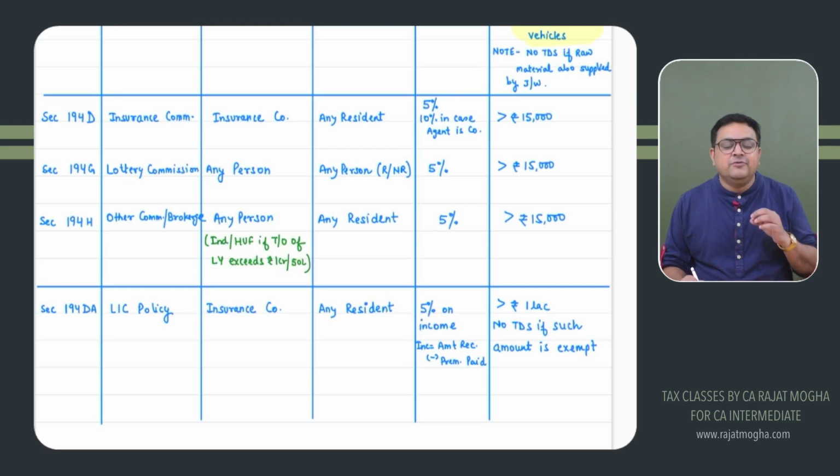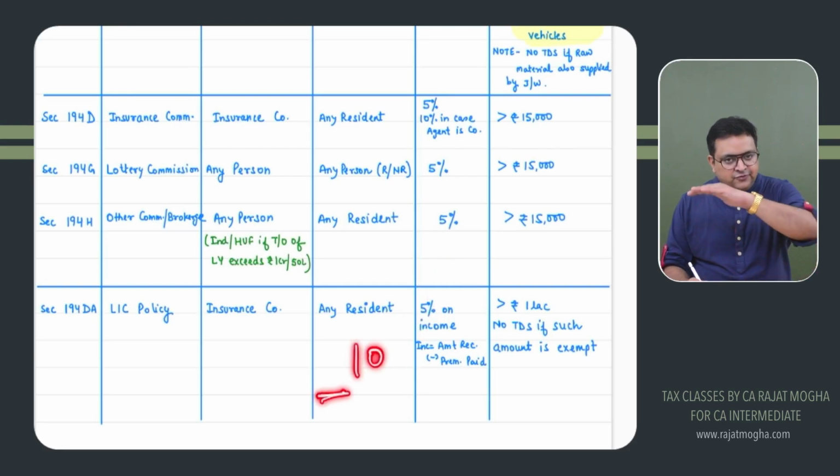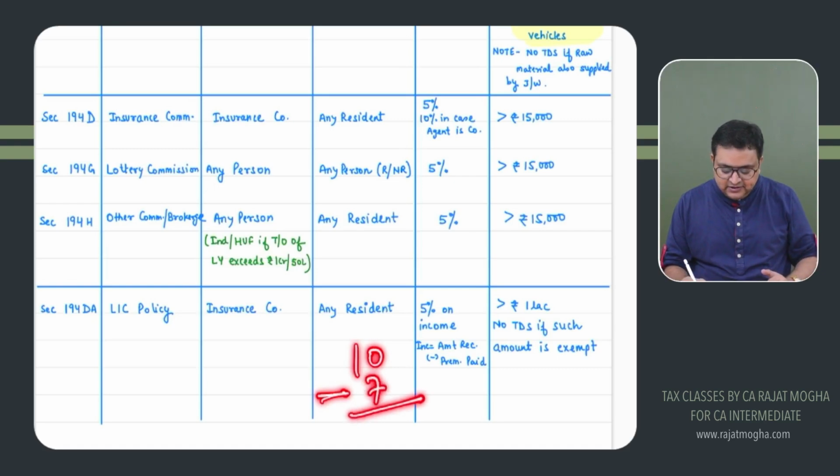The rate of TDS would be 5% only on the income. Let's say you are receiving 10 lakh rupees. Whether 5% would be deducted on 10 lakh? No, it will be on the income component. So let's say you are receiving 10 lakh rupees, and for this policy you have already paid premium of, for example, 7 lakh rupees. So only on 3 lakh, we would be deducting TDS.